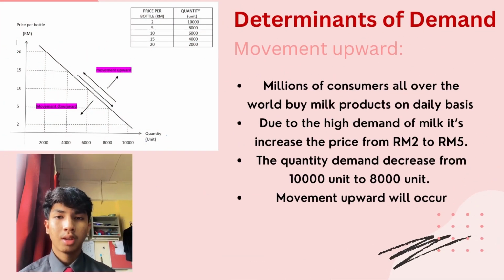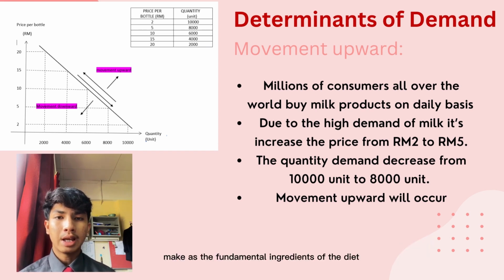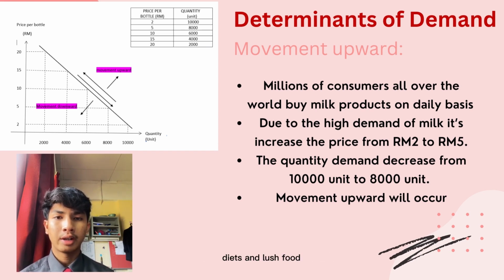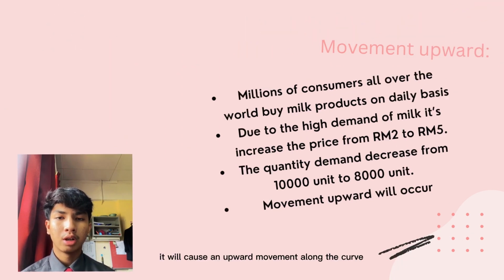Movement upward. Millions of consumers all over the world buy milk products on a daily basis and are not willing to give them up. Many consumers perceive milk as a fundamental ingredient of their diets, and large food manufacturers use milk in their products. So, due to the high demand for milk, the price increased from RM2 to RM5 and the quantity demanded decreased from 10,000 units to 8,000 units. It will cause an upward movement along the curve.